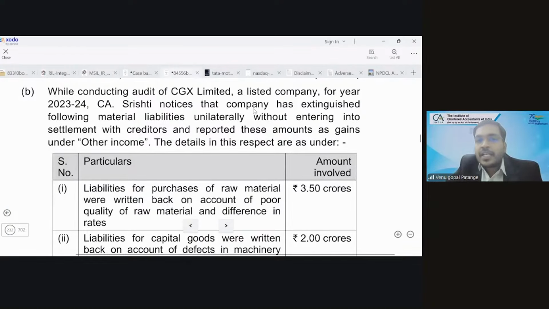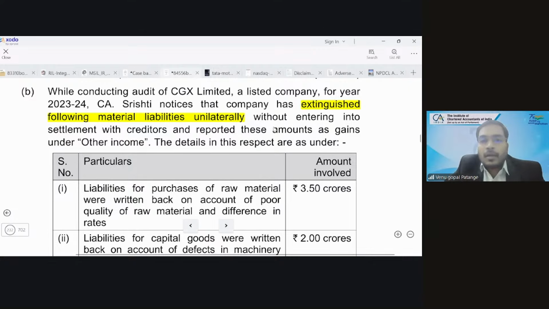So what are they telling? CA Srishti notices that the company has extinguished the following material liabilities unilaterally. What does this mean?